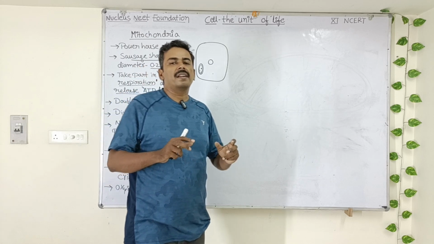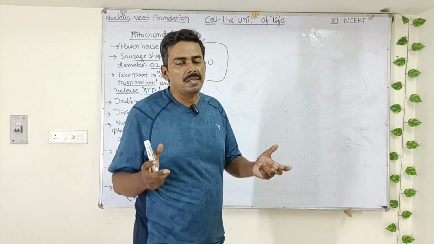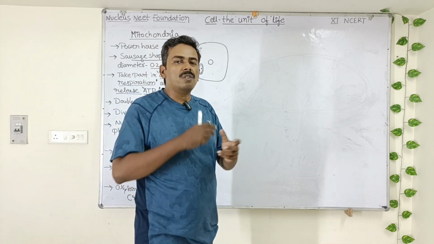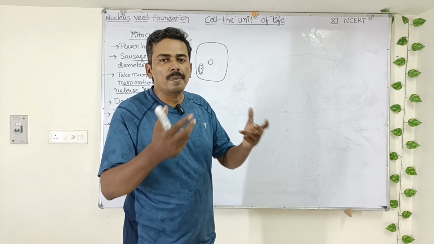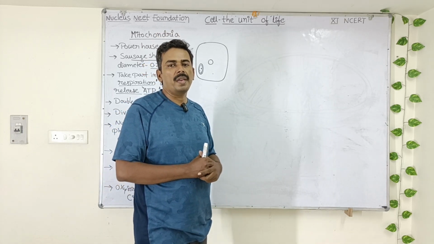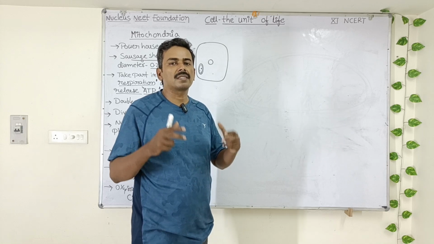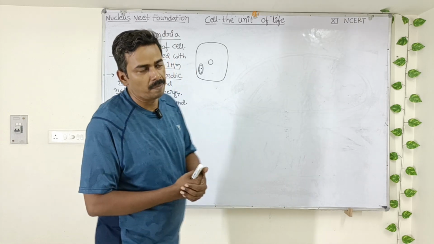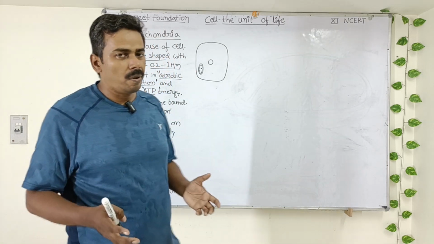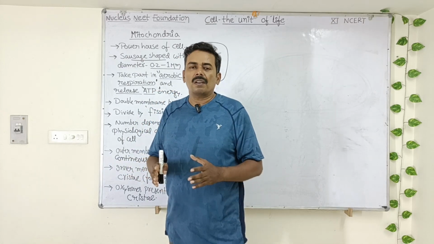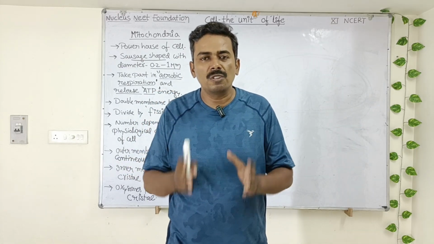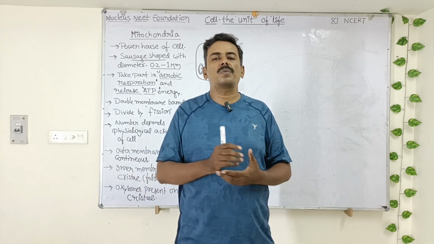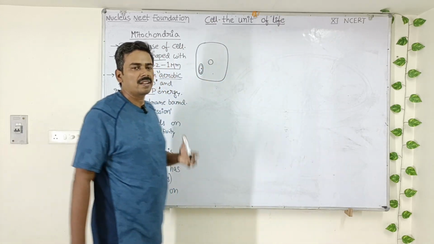It is a metabolic process by which the mitochondria can produce ATP energy by consuming oxygen. That's why it is called aerobic respiration.